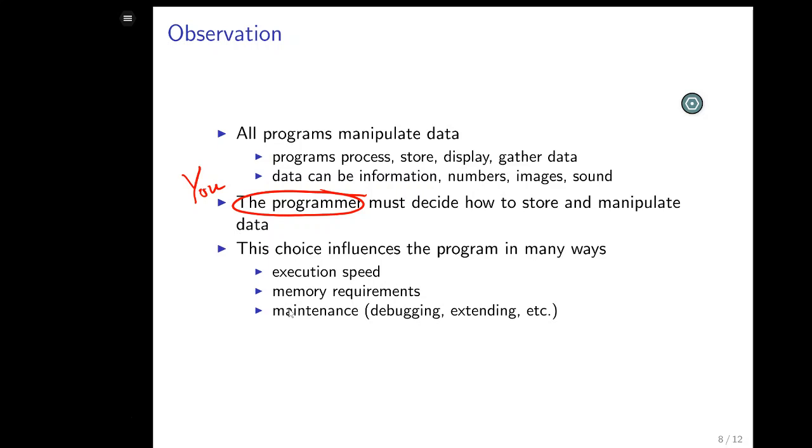You decide how to put it together. You decide in order to make things more or less efficient. Your decisions matter. And it matters because the choice influences correctness, it influences execution speed, it influences memory requirements, it influences how easy it is for somebody to understand your code so that they can modify it. So it's a big deal.